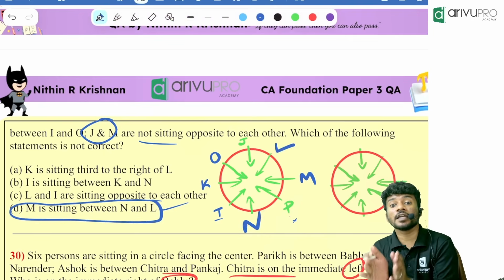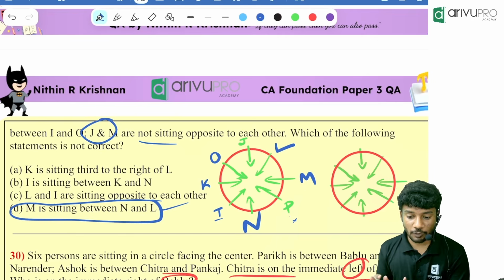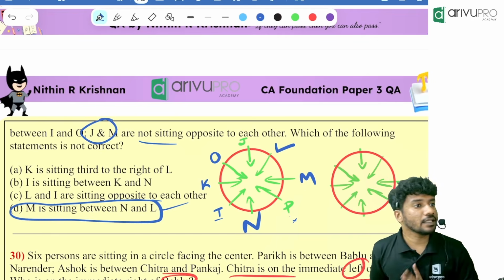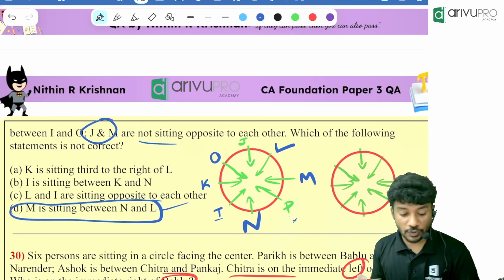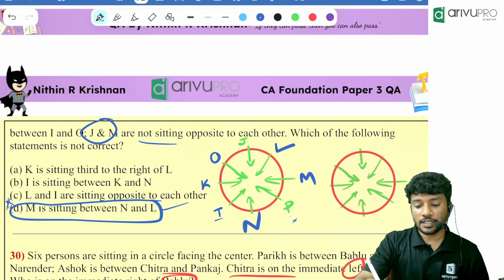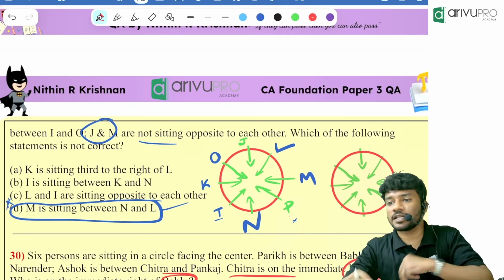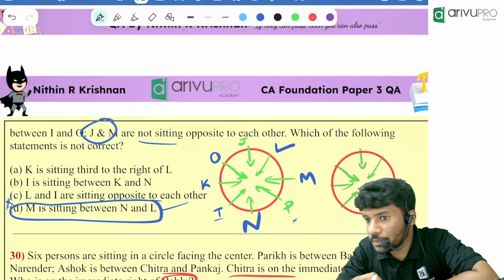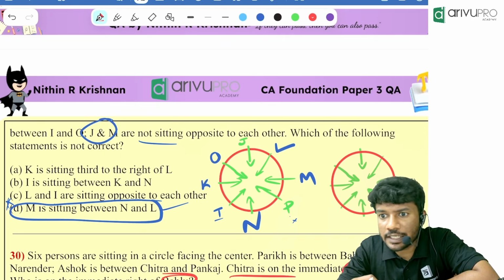Because they should be immediately in between them. M should be immediately in between N and L. That's what they are expecting. So, which option is the answer? Option D is the answer. I hope that everyone understood this. Anyone is having any trouble, you can tell me. Everyone got it? Yes.